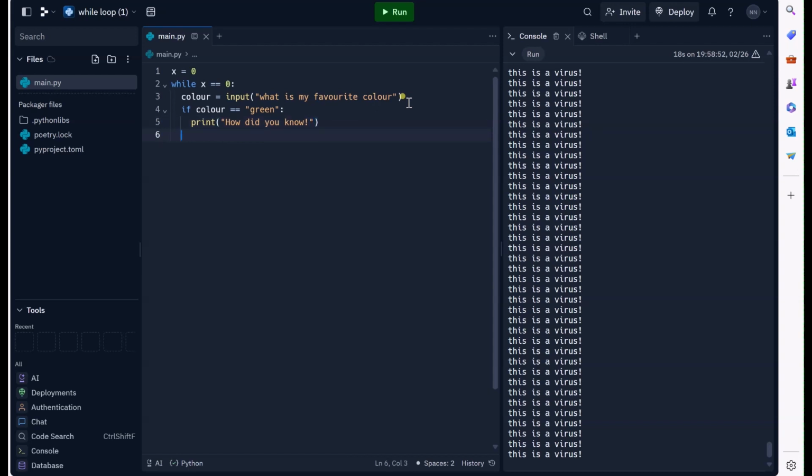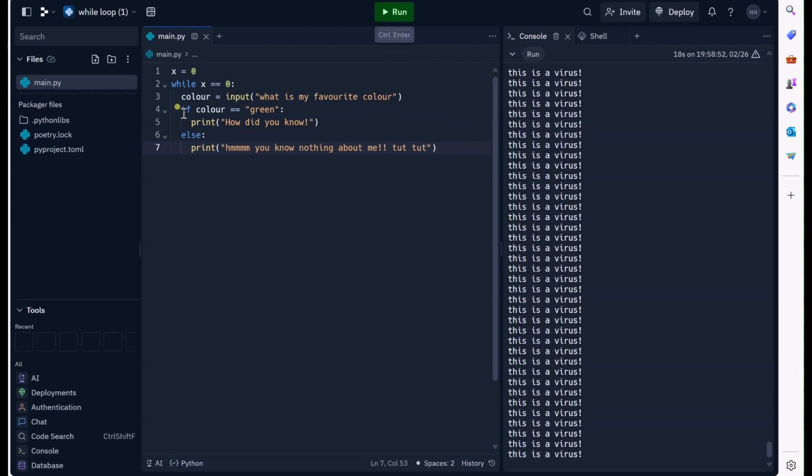You know me too well. Otherwise, if they're typing anything else besides green, then I'm going to print, you know nothing about me. Tut, tut. Right, so let's run that program now.